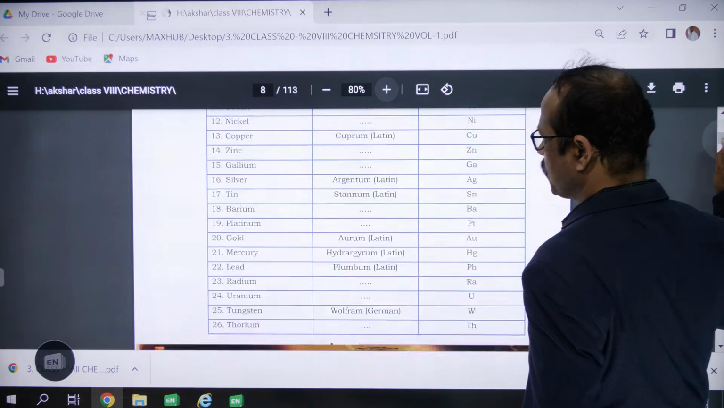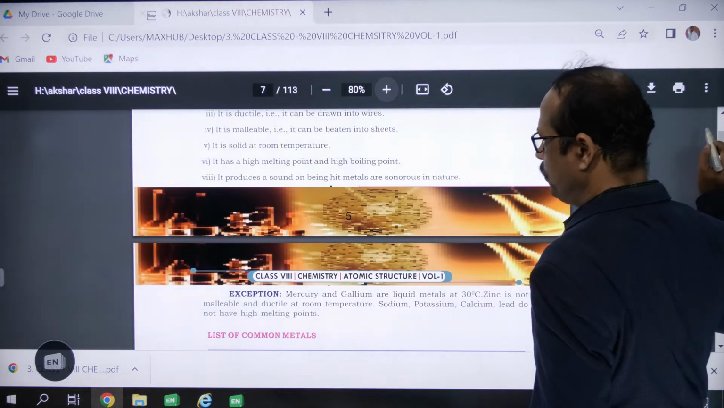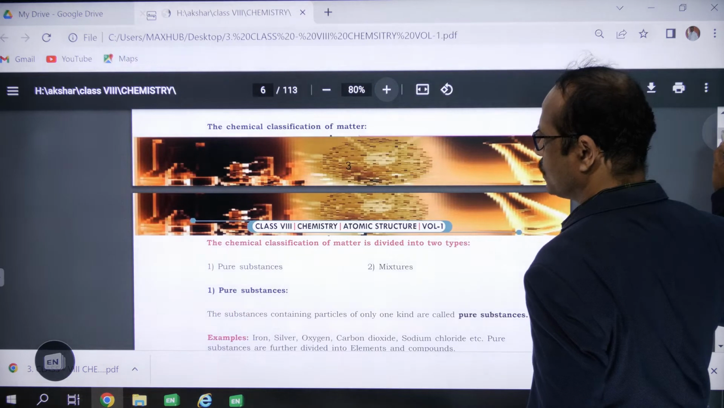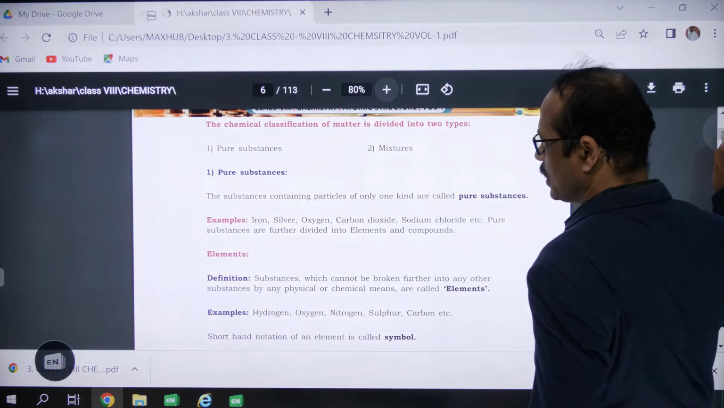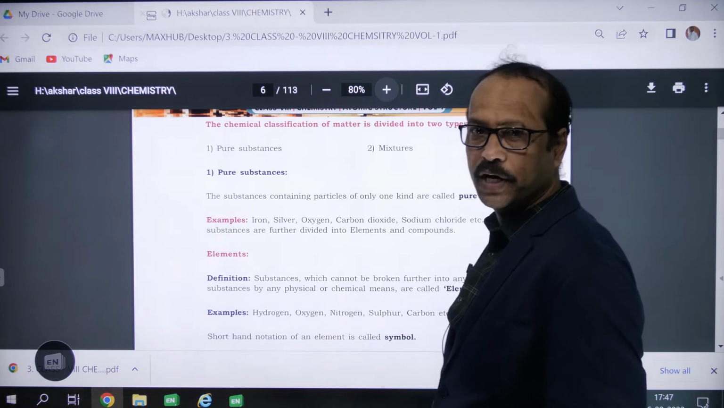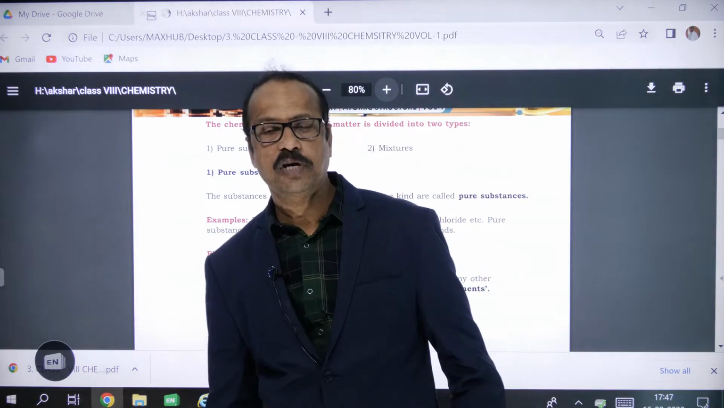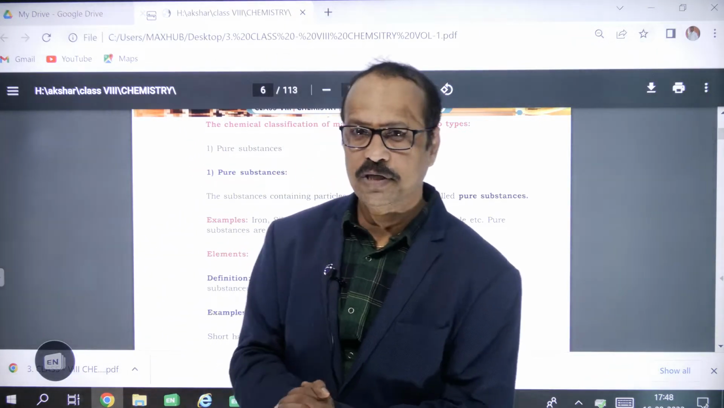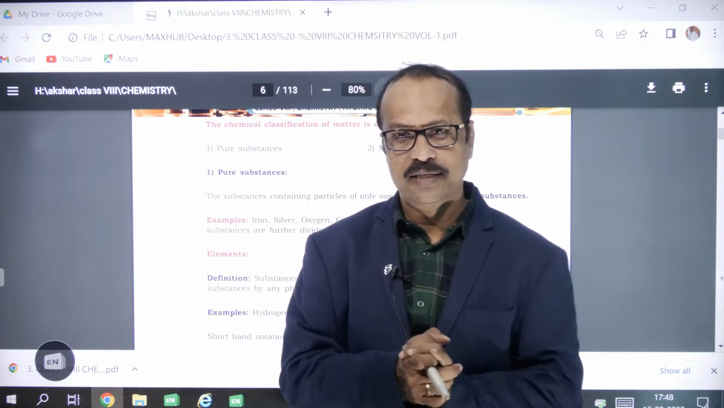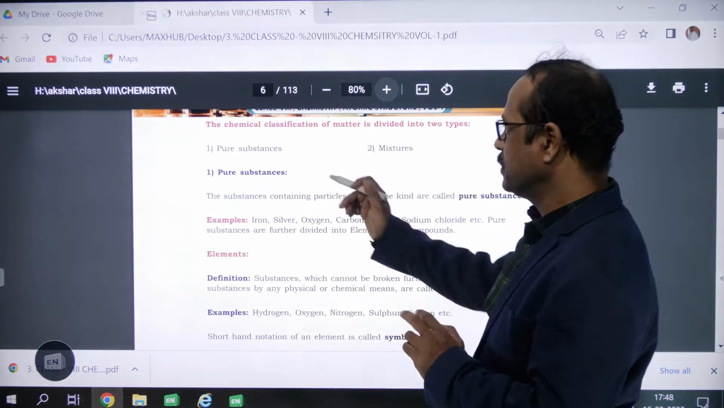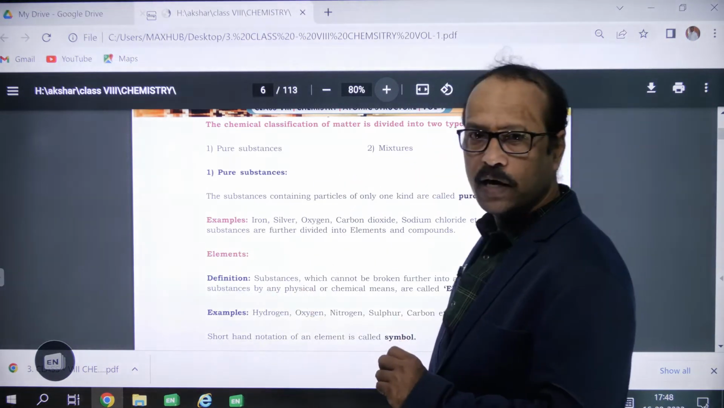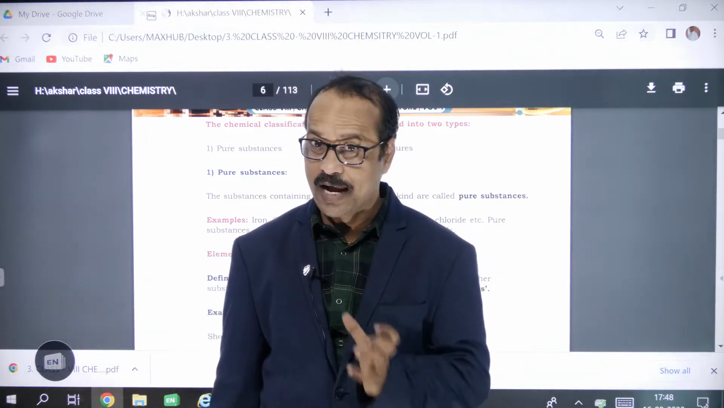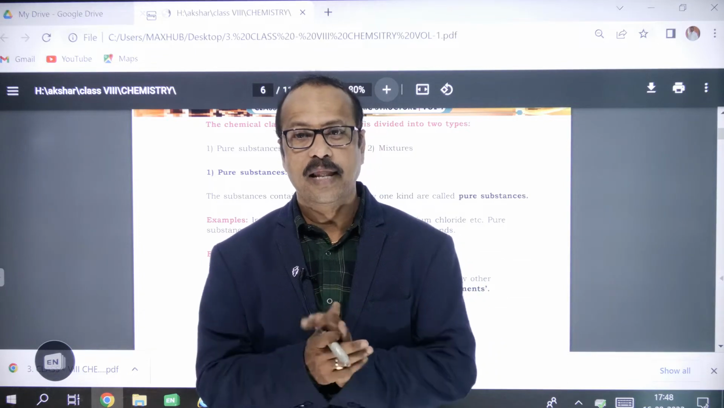In the last class I gave you 20 elements: hydrogen, helium, lithium, beryllium, boron, carbon and so on, right? Here there are some definitions, which are also given to you. Pure substances are made up of the same kind of substance, and mixtures are made up of different kinds of substances. Examples of pure substances are elements and compounds. Elements are made up of identical atoms. Identical means same.